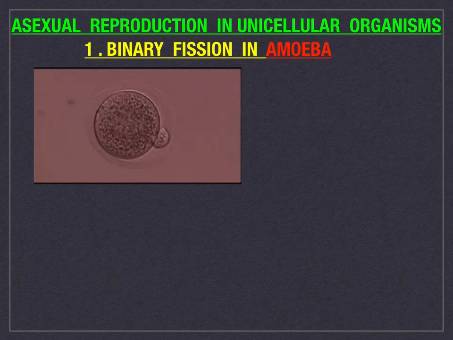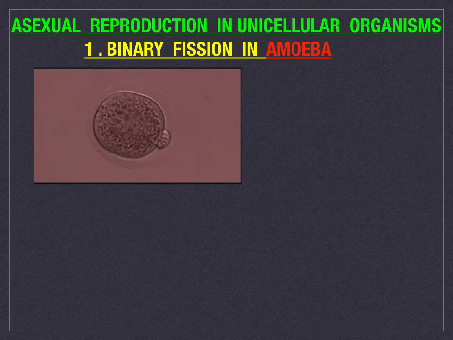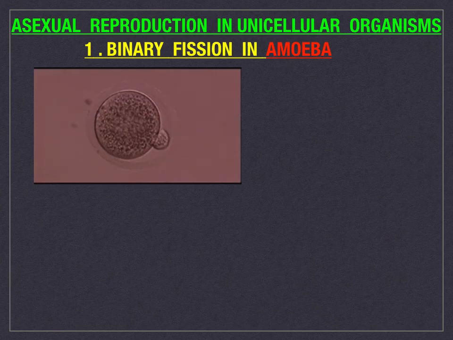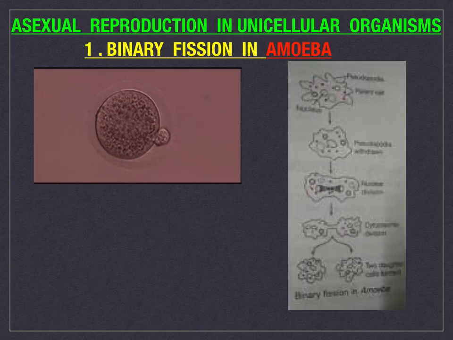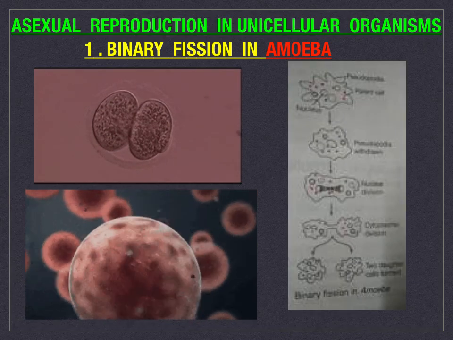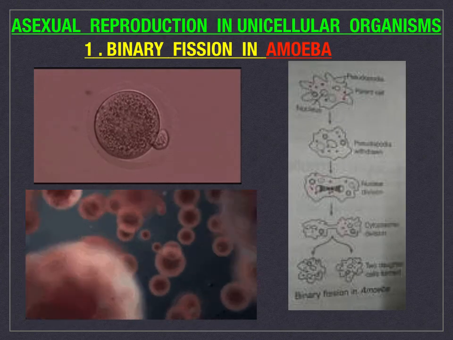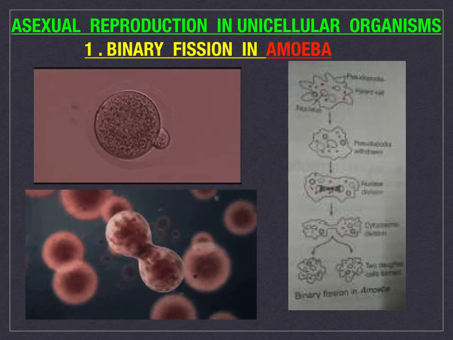During this stage, amoeba stops its movement by withdrawing its pseudopodia and forms a spherical shape. The genetic material is divided by the process of mitosis. After the division of the nucleus follows the division of the cytoplasm, resulting in two daughter cells which are identical clones obtained from the parent cell.